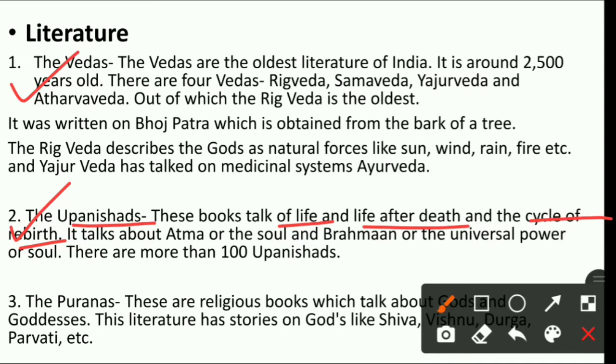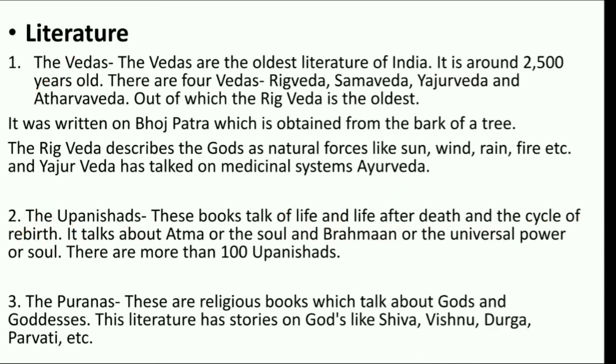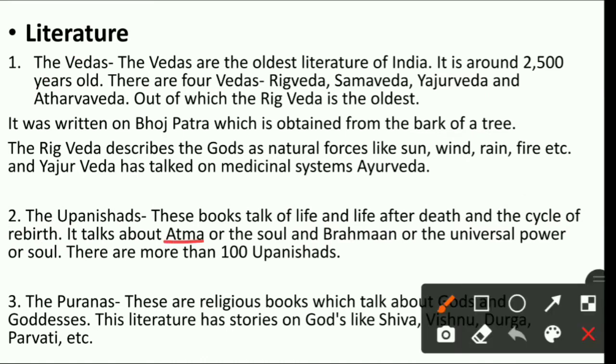In Upanishad, generally many things are told about life. जिंदगी के बारे में कैसे जिया जाता है, क्या होता है, everything, the natural things about life, it is described. And life after death, मृत्यु के बाद की जिंदगी क्या होती है, कैसे होती है? मृत्यु के बाद means after the death, क्या होता है, वो सारी चीज़ें डिस्क्राइब करी गई है. And the cycle of rebirth means पुनर्जन्म. इन सब चीज़ों के बारे में उपनिषद में लिखा गया है, right. Now it also talks about आत्मा and the soul and ब्रह्मांड.